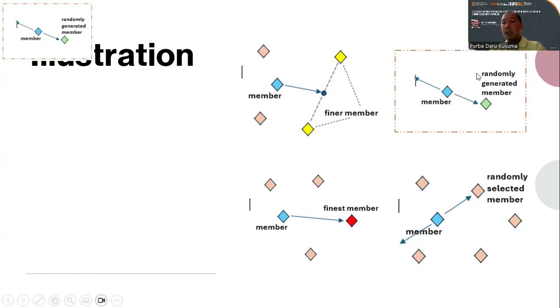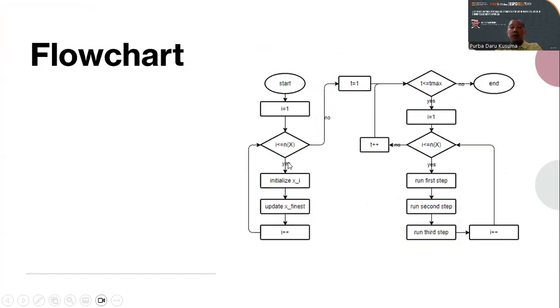The right upper picture represents the motion relative to a randomly generated member, and the right lower picture represents the motion relative to a randomly selected member. In the right pictures, the motion can be toward or avoid or away.